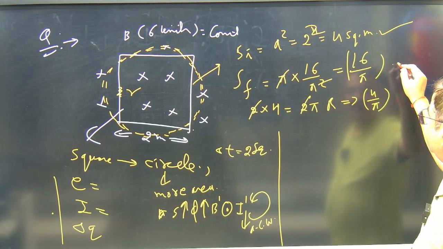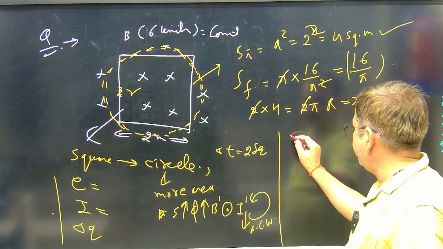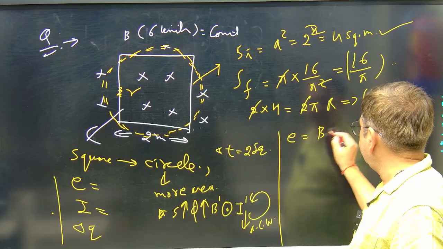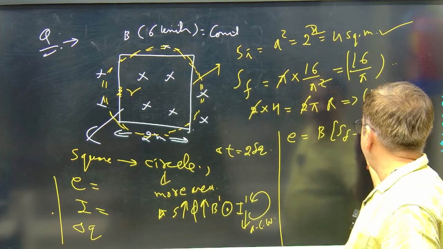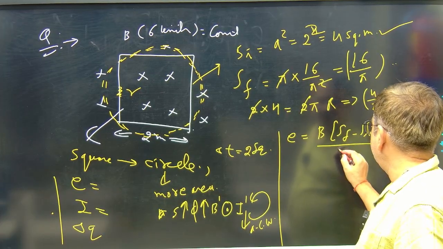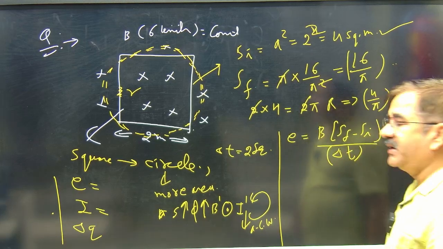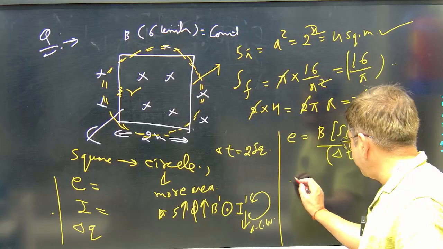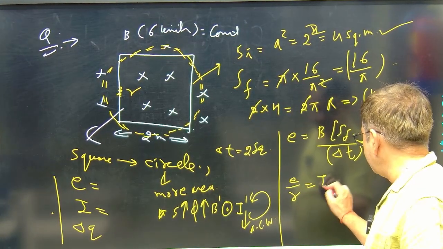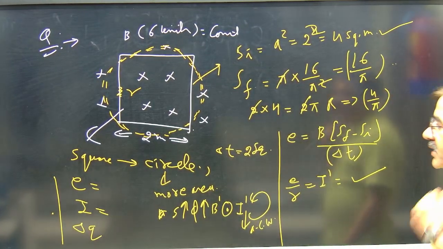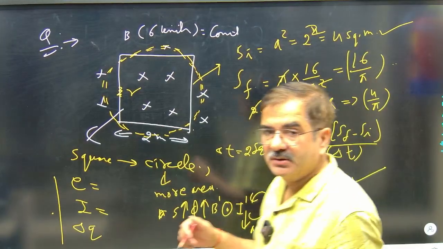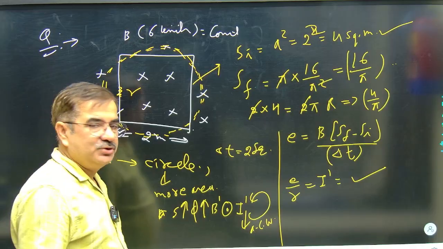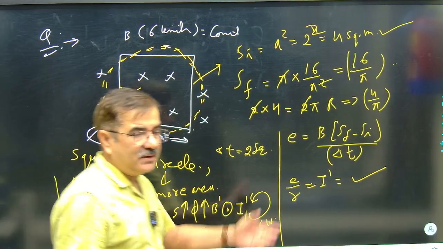This area is larger. So the EMF happened, with the magnetic field value B as 6, into area final minus area initial upon time. This will create the EMF induced in the loop. Now EMF upon resistance is the induced current you will also get in the circuit. Even with the shape change and no change in magnetic field magnitude, we can get the value of induced current developed. And this is the proper method of getting it.